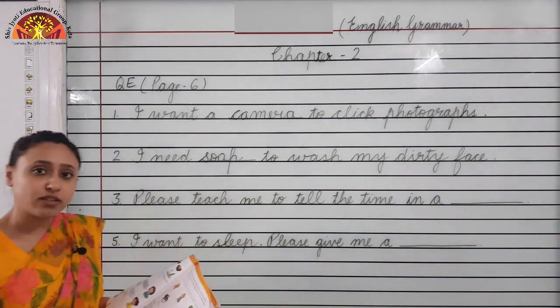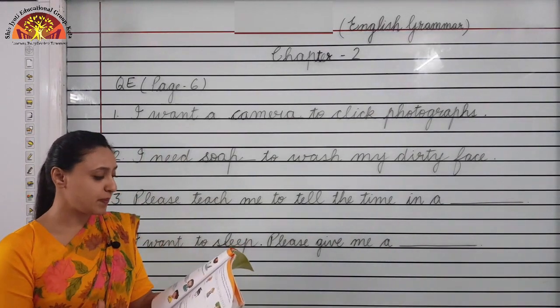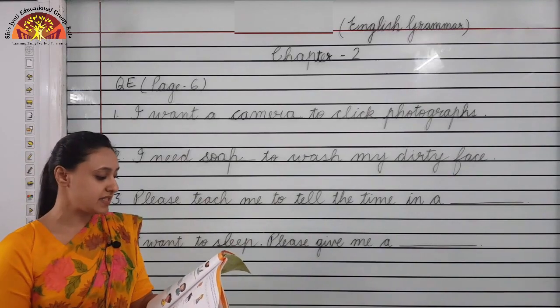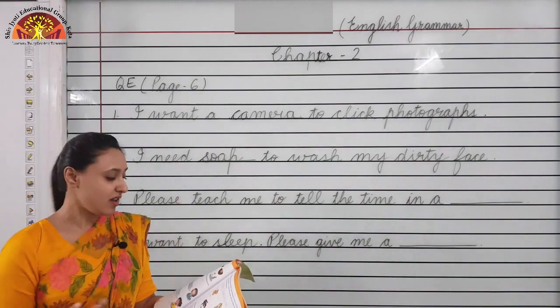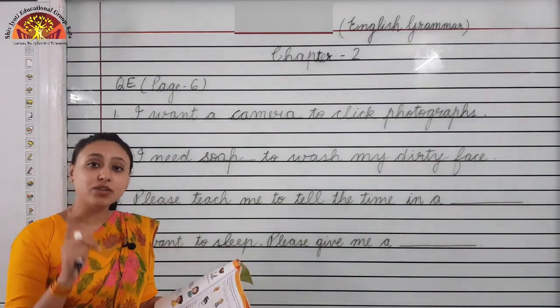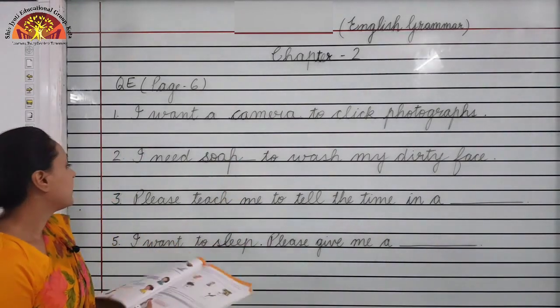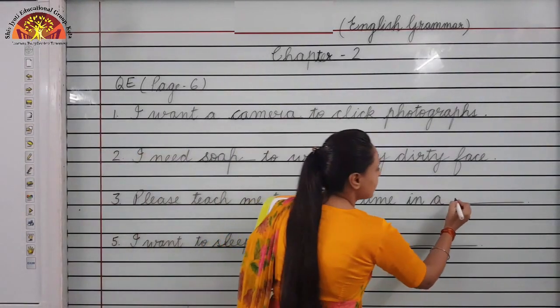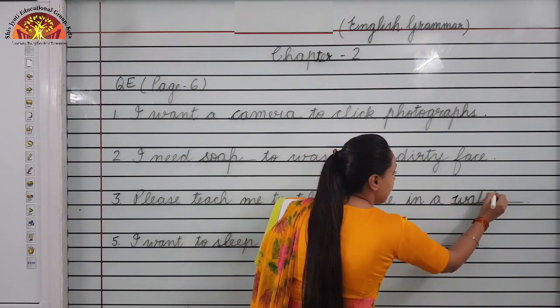Then number 3, please teach me to tell the time in a dash. So children, where do you look for time? Options are soap, camera, pillow, watch and pencil. Do you look at soap? No. Do you look at camera? No. You look at a watch. So we will write watch here. W-A-T-C-H, watch.